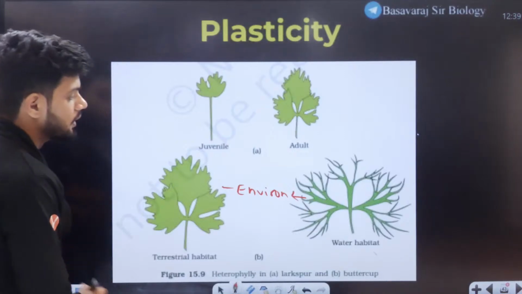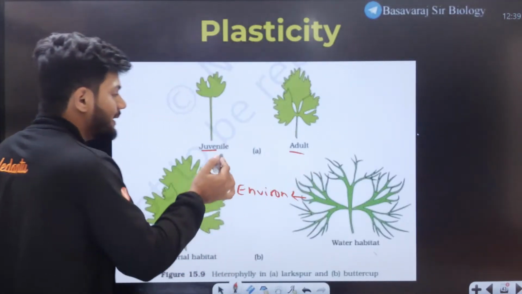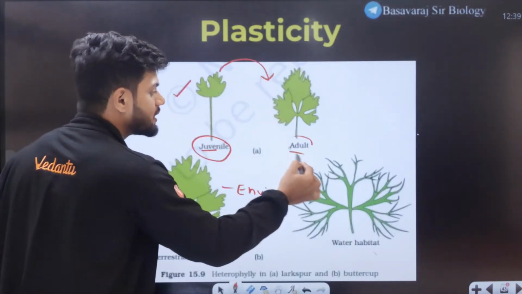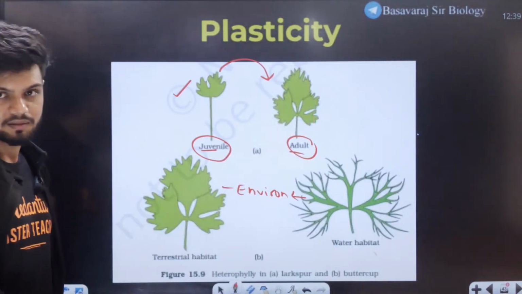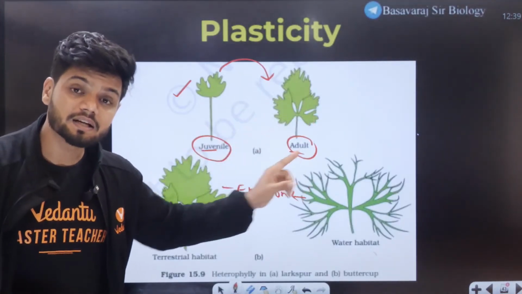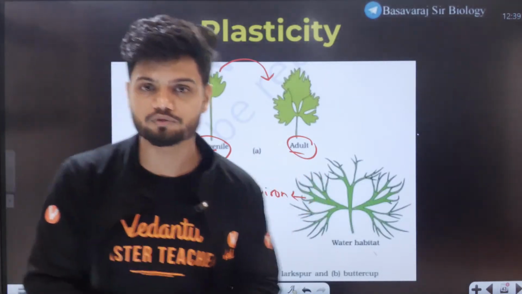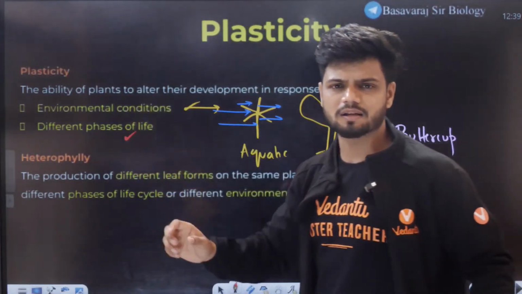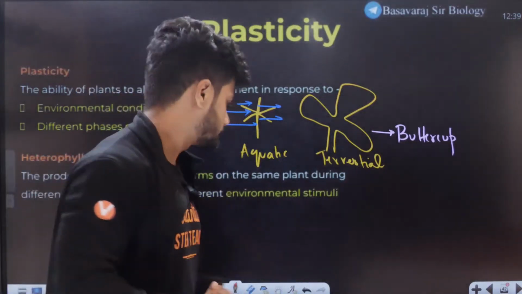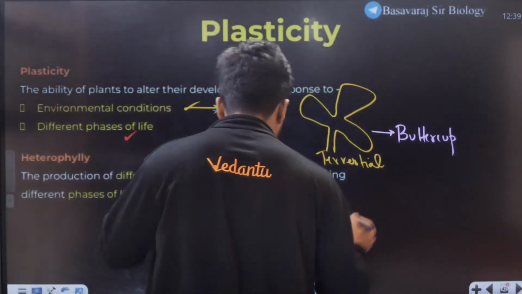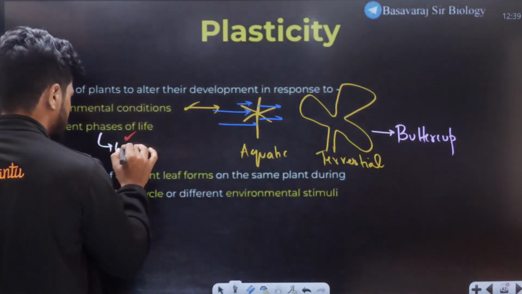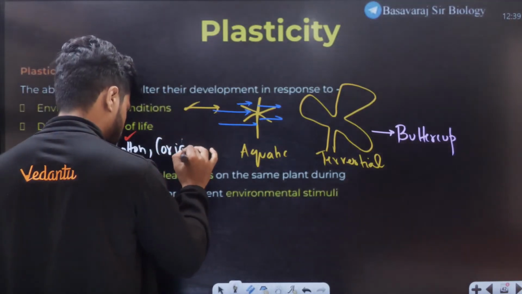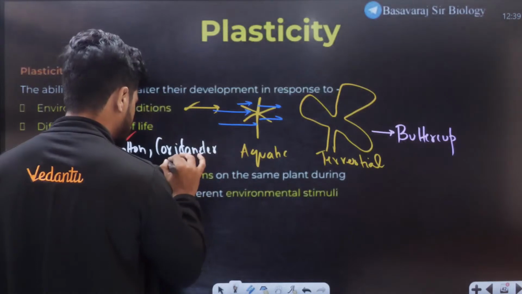Now this one is because of the phase of life. Can you see? In the juvenile phase, the leaf looks like this. But as the plant grows older, there is a change in the leaf pattern. That is also called plasticity, depending upon the phase of life. The examples for this one are coriander, cotton and larkspur. Let's write down here: cotton leaf, coriander and larkspur.